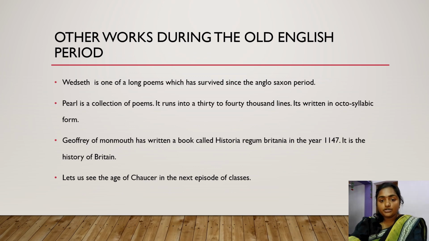So there were also other important works which were written during this Old English period. A few of the works include Widsith, which is a long poem which has survived since the Anglo-Saxon period. And a collection of poems, an anthology, was also written during this period, and it is called Pearl, and it had 30 to 40,000 lines in it. And the whole poem was written in octosyllabic form. And Geoffrey of Monmouth wrote a history of Britain around 1147, and the book is called Historia Regum Britanniae. And now let's see the age of Chaucer in the next classes.